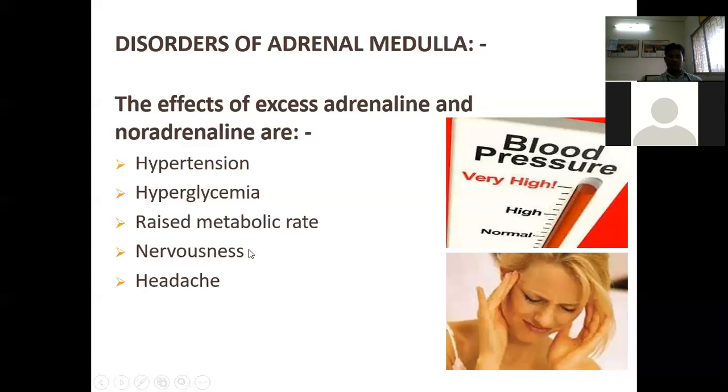Someone will feel nervousness due to the increase in adrenaline. Headache also occurs if there is more hormone, under the control of the adrenal medulla.